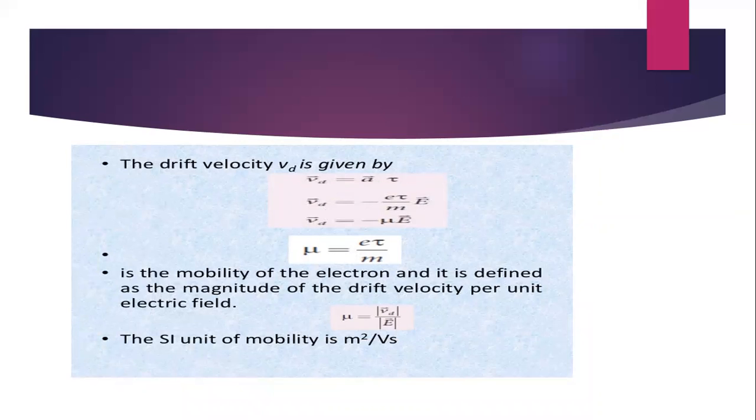We introduce a new parameter called mobility of the electron. Mobility of the electron is defined as the magnitude of the drift velocity per unit electric field. The SI unit of mobility is meter square per volt second.